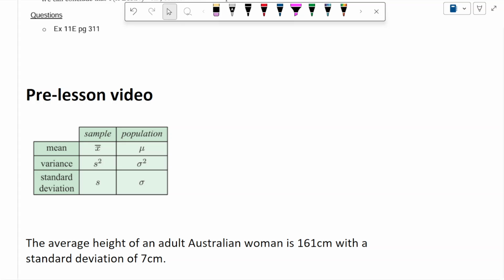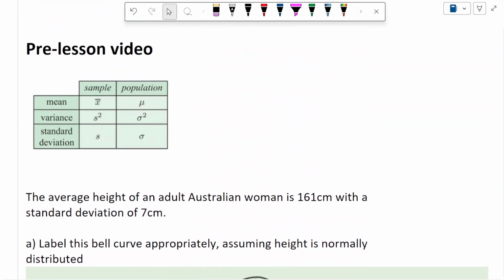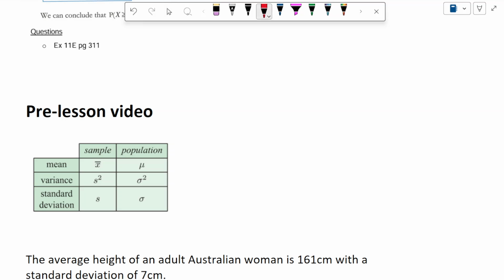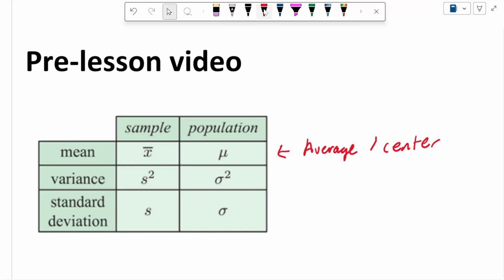In this video, we're learning about normal distributions. Sometimes they're called bell curves because it kind of looks like a bell. So previously we learned about some important statistics. The mean is sort of the average, a way to measure the center of the data. The median's technically right in the middle, but the mean should be roughly where the center of the data is. Standard deviation is how spread out the data is.